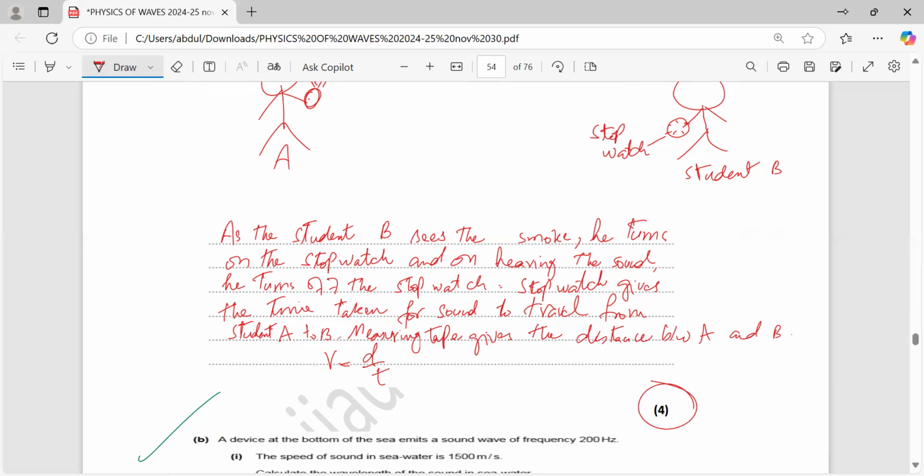This method will give you 4 marks. If any one of you has any problem, feel free, you can ask me now.